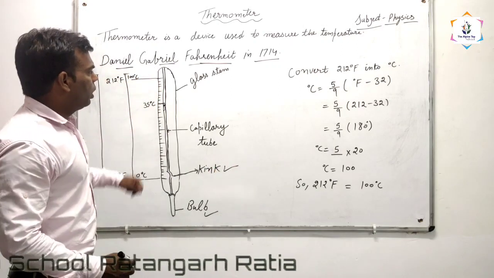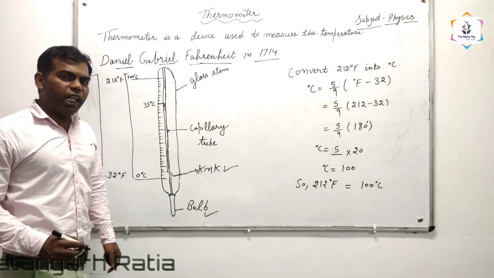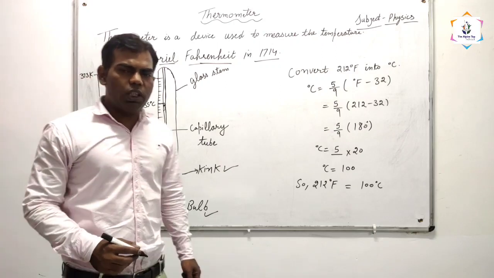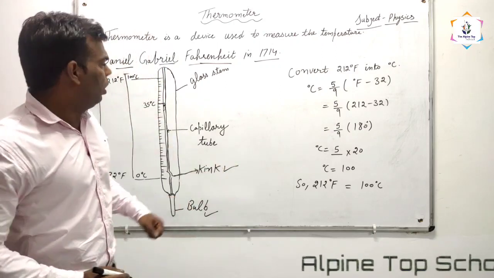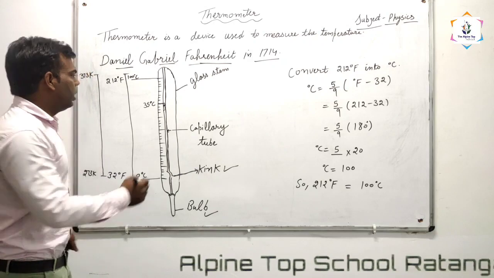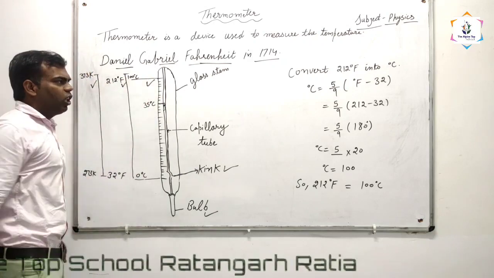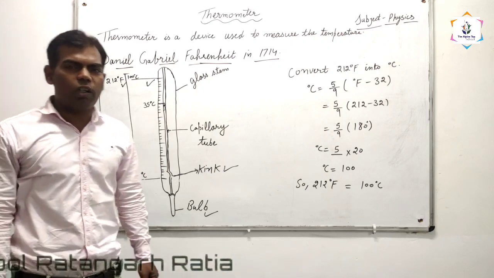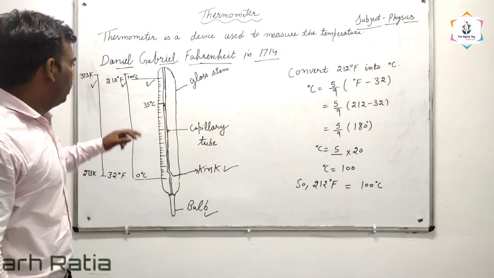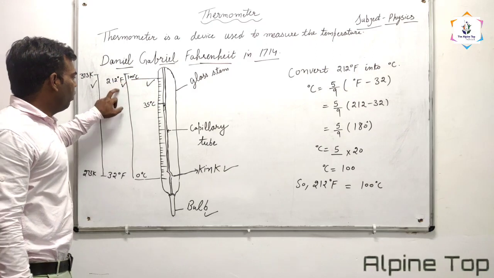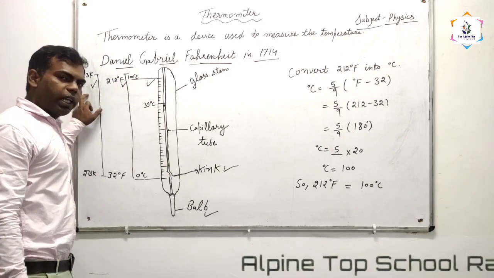Now, a thermometer has three graduations. A thermometer has three scales marked on it. What are the three scales? Degree Celsius, degree Fahrenheit and Kelvin.